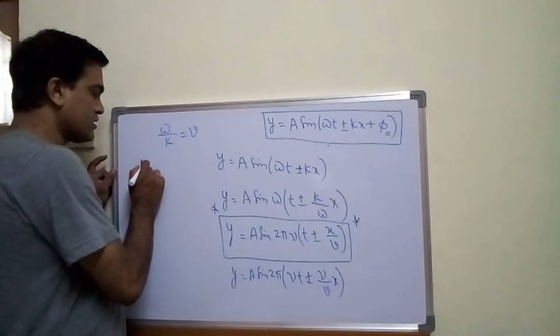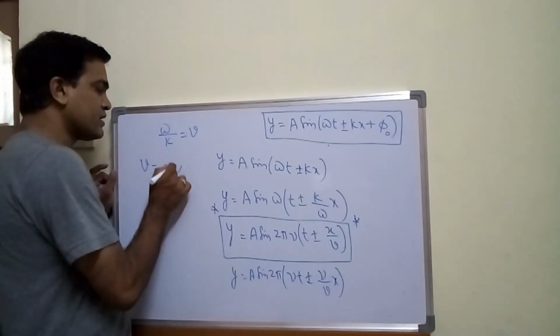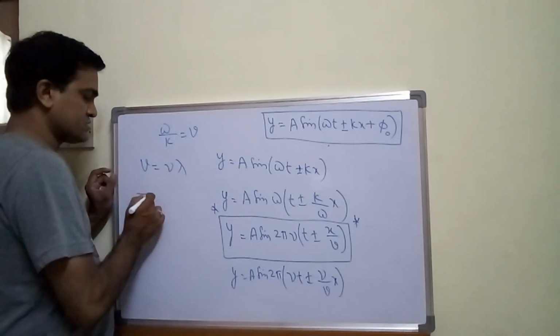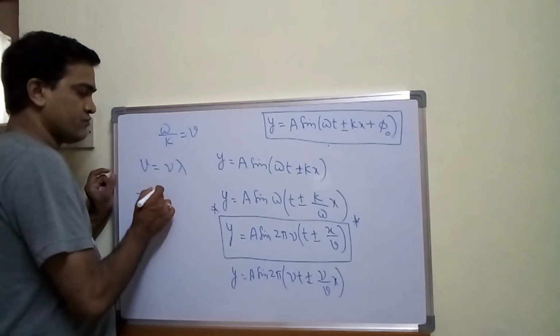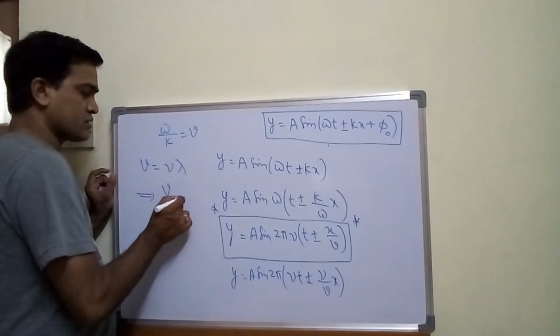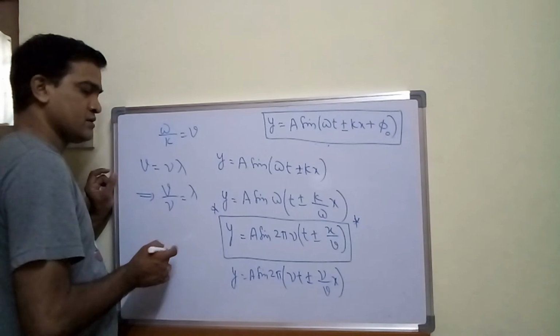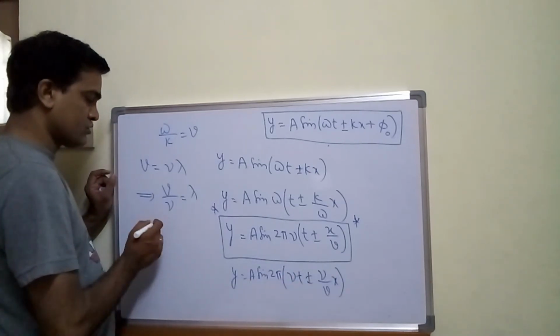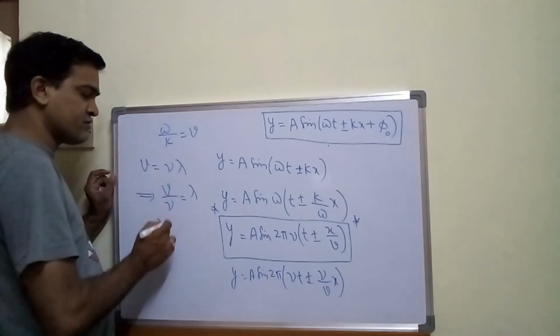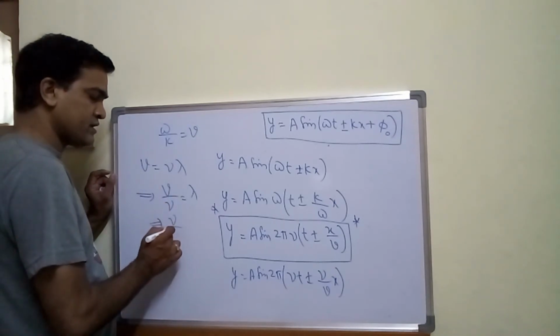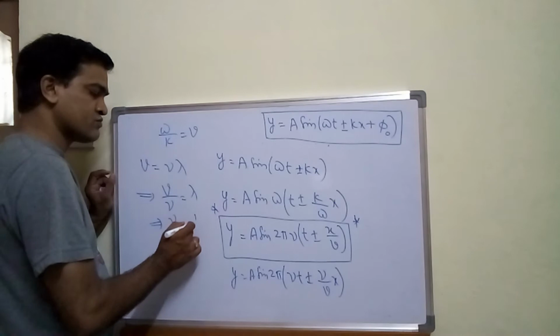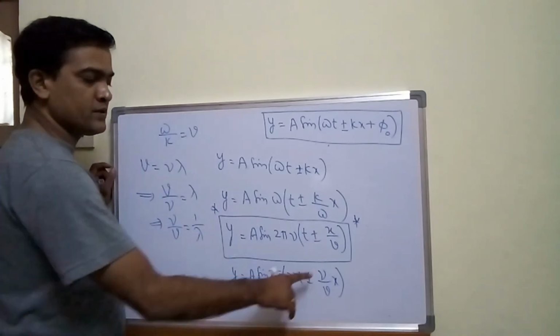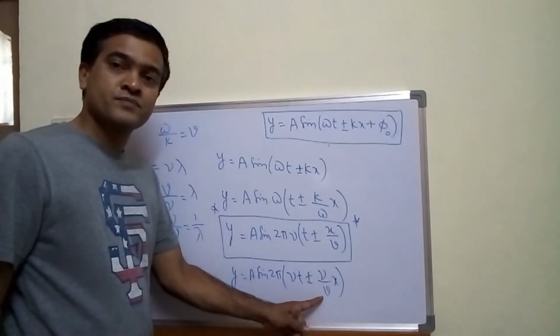If you remember the formula, v is equal to nu into lambda. From this, v by nu is what? v by nu is lambda. So here I have nu by v. If I write it the reverse way, nu upon v gives 1 by lambda. So in place of nu upon v I can write 1 by lambda.